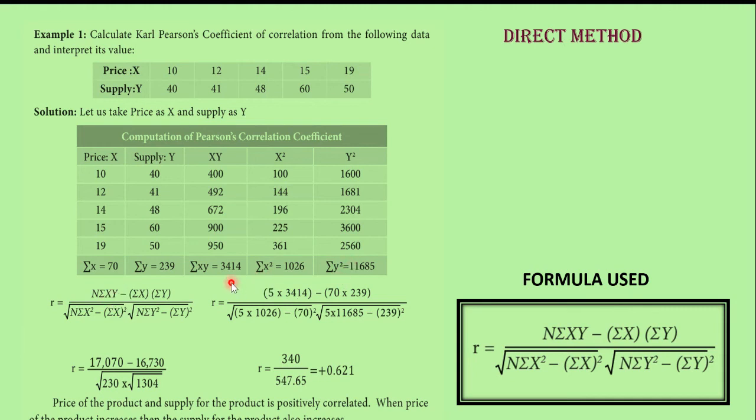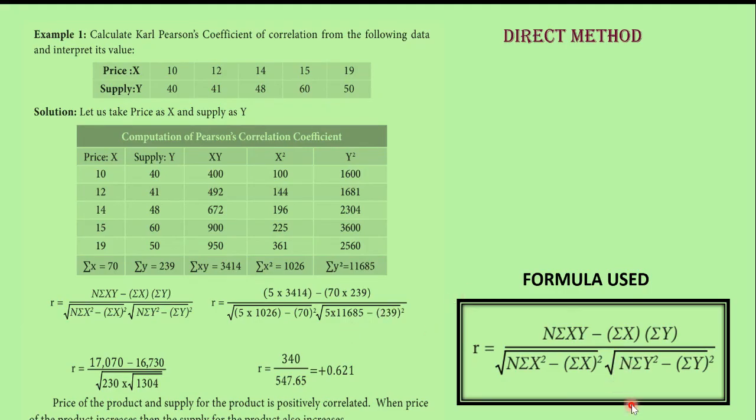Summation xy is 3414, minus summation x. Summation x is 70. Summation y is 239. So 70 into 239, divided by the square root of, how much is your n? N is 5. Sigma x square, what is your sigma x square? Sigma x square is 1026, minus sigma x the whole square. How much is your sigma x? 70. So 70 square.